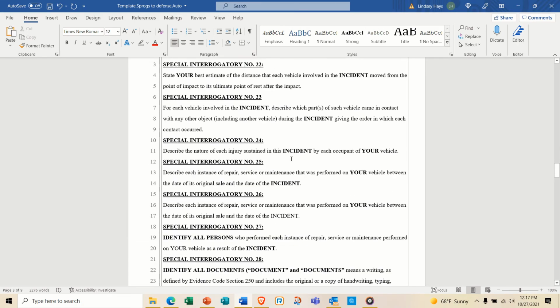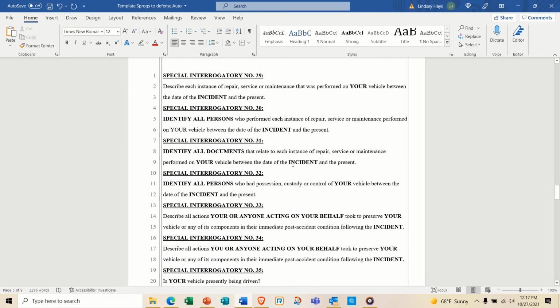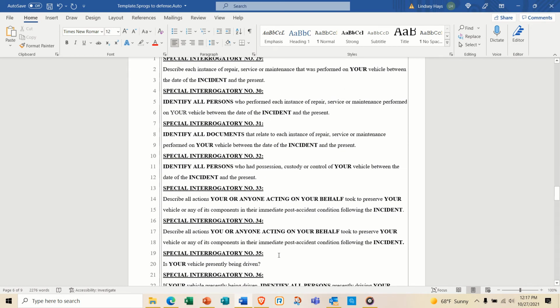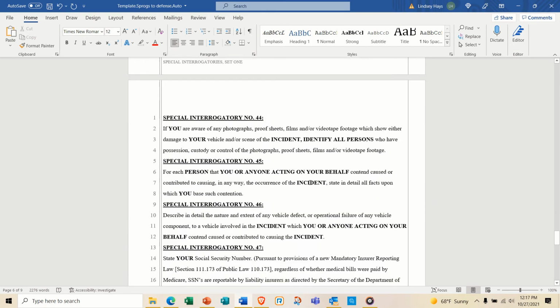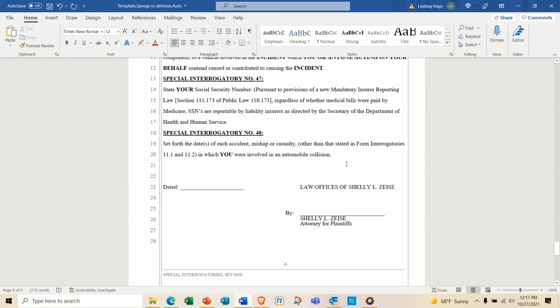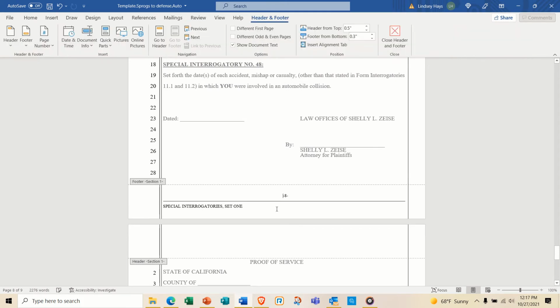And so if you do more than 35 SPROGs, then you would have to do a declaration saying why you went over that amount. This template has quite a lot, so you can pick and choose. But if we were going to send all 48 after it was dated and Shelley signed it, you make sure down here, double click, and they'll put you down here in the footer. This is all capital.